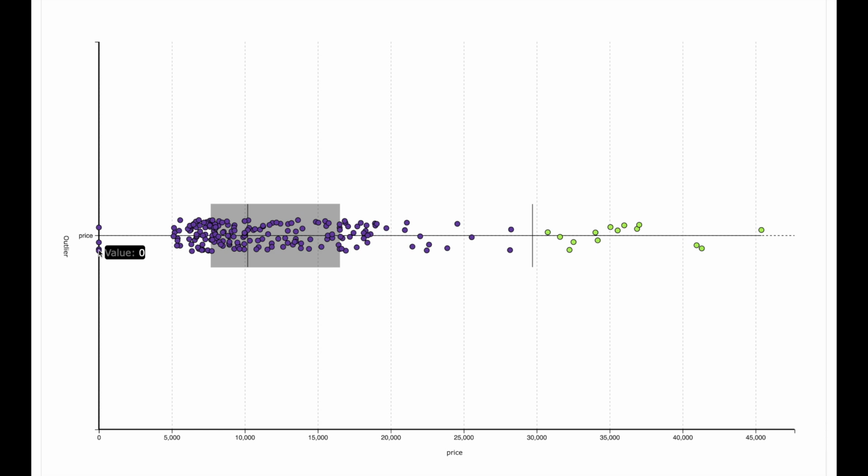Now this is really unusual as no car has 0 value, and possibly this means that there are some missing price values in the data. And on the higher side you see price values which are unusually high compared to others. So outlier analysis is really powerful as it helps you to find unusual values or errors in the data. So my friends, let's now move to the next insight.